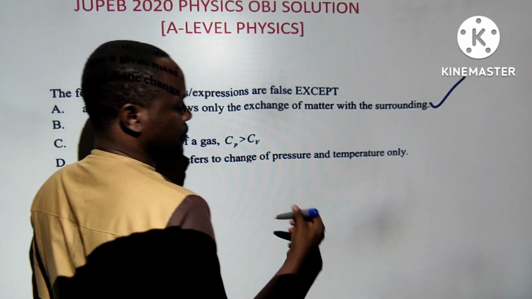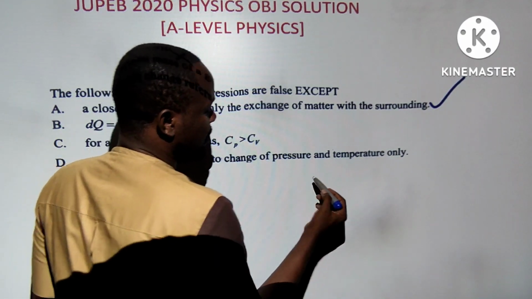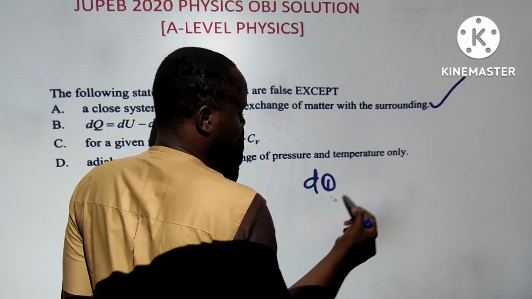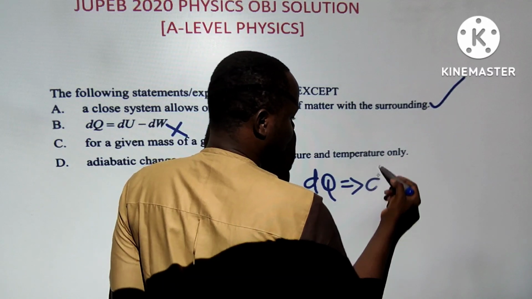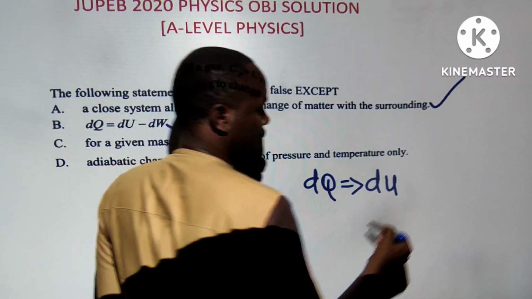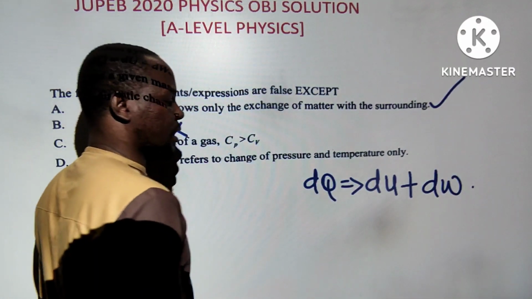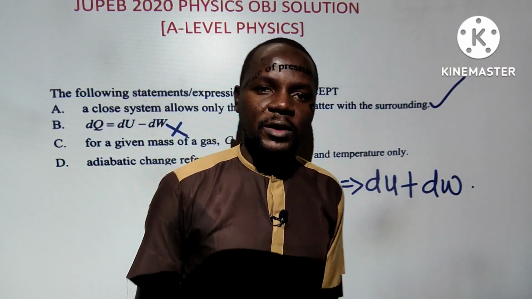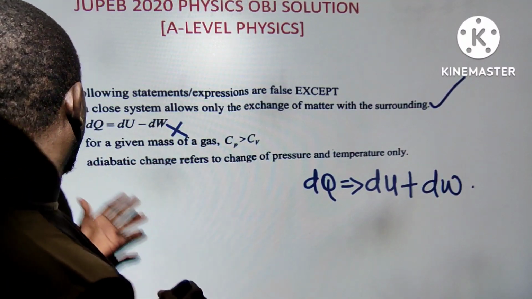We know from the first law of thermodynamics that the differential equation of the first law is this: the quantity of heat Q supplied to a body will cause a change in internal energy U of the body, and work W is done by the body. So Q equals U plus W is the first law which you have studied. So this is wrong.